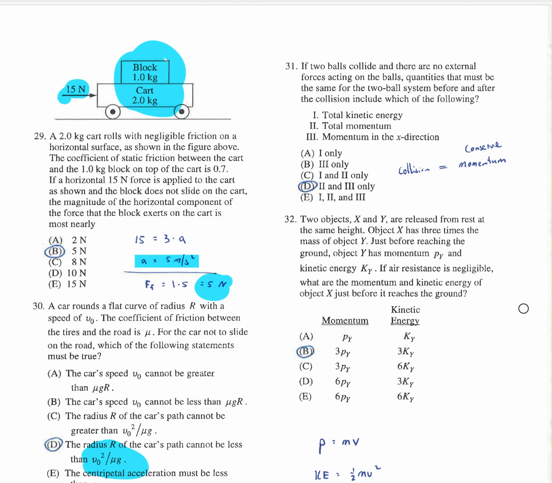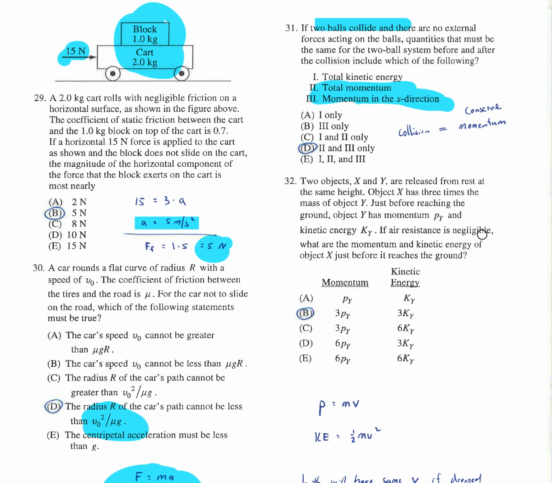So this is a collision. There's no external forces, of course. There's never external forces during the collision, and so we have momentum. It doesn't matter, momentum in x hat, y hat, z hat, and total momentum is always conserved. Kinetic energy only if it's elastic, and again, it doesn't say it is.